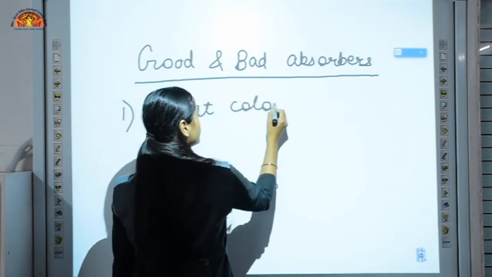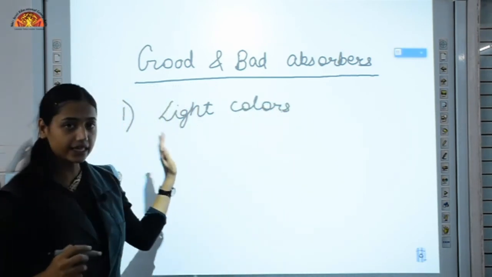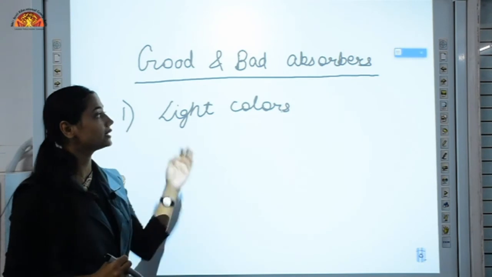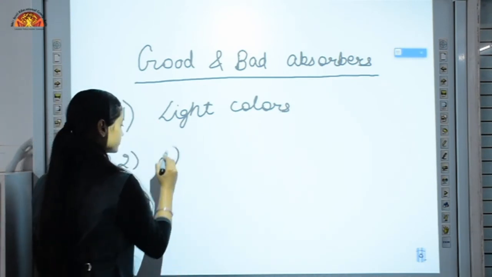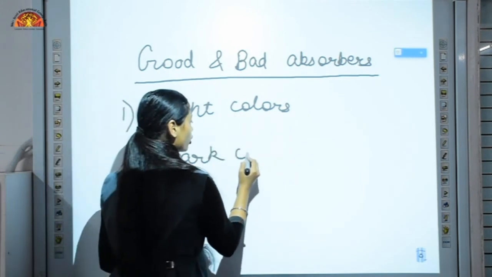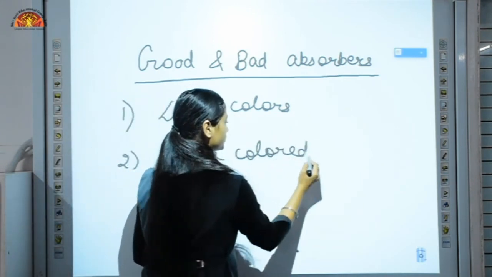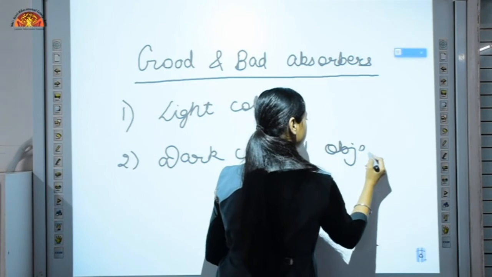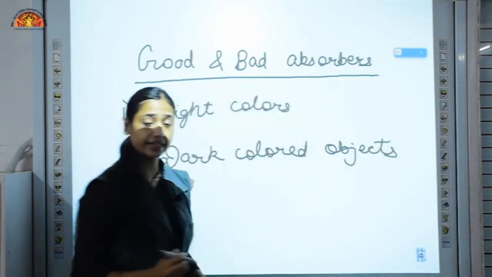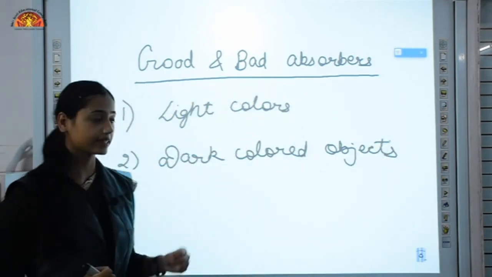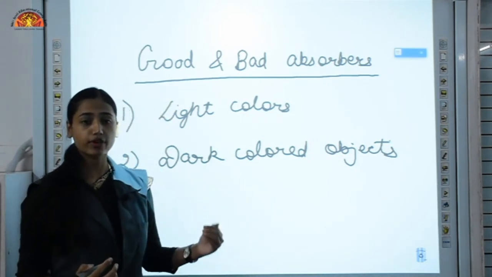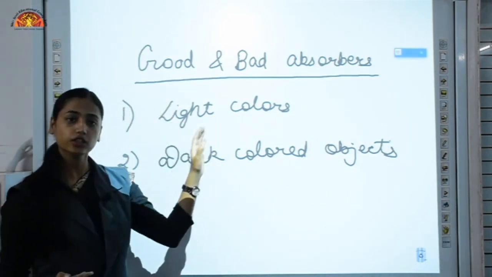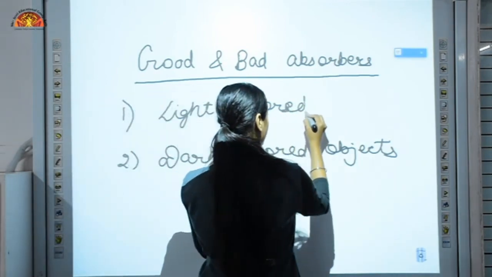Because objects of light colors absorb less radiation, and dark colored objects absorb more radiation. That's why dark colored objects become hotter faster as compared to light colored objects.